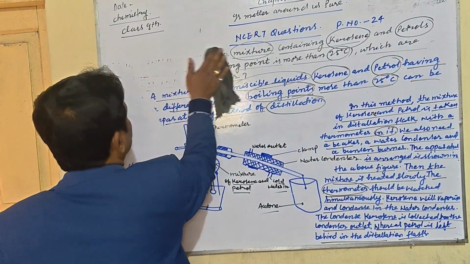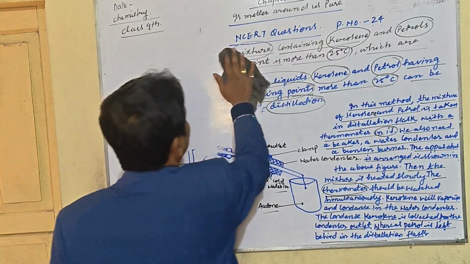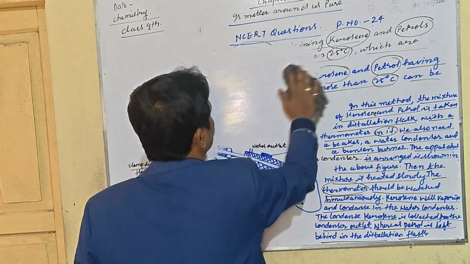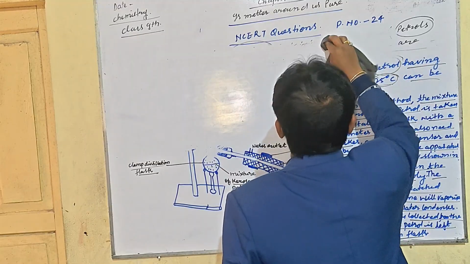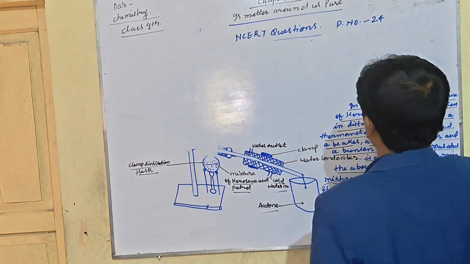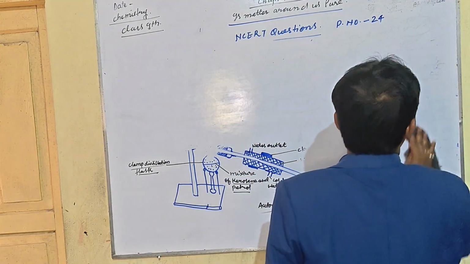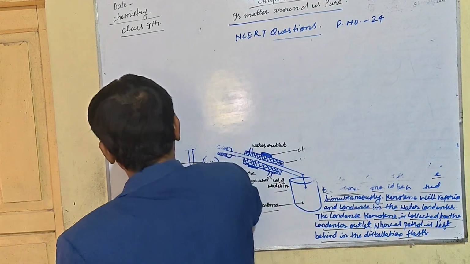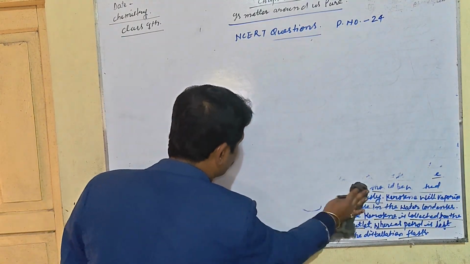Question number 2 is: name the technique to separate. So what is the technique to separate? There are a few techniques for the separation of some mixtures and some compounds. What are the techniques we use to separate different compounds?